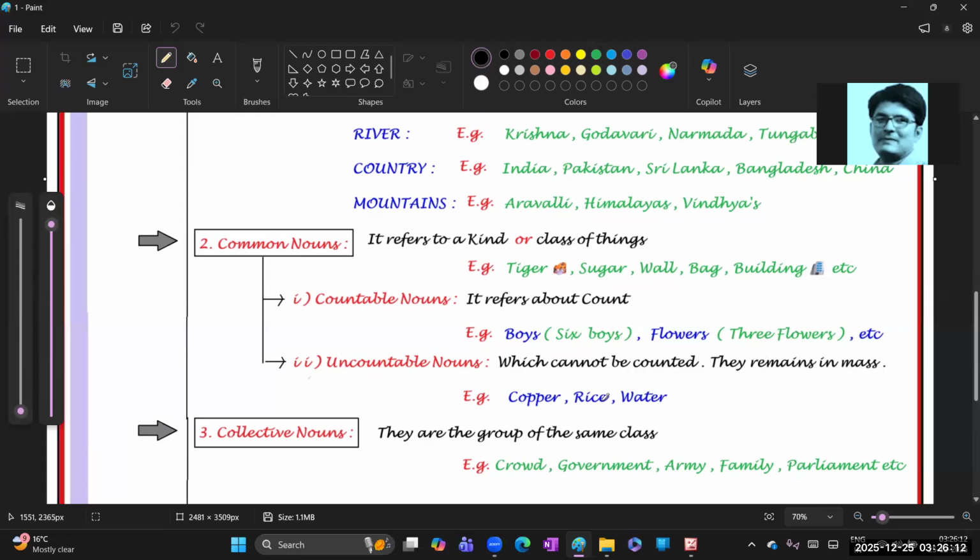Water means we can say 1 glass of water, in that mass, like 2 liters, 1 liter. 1 glass would again come under countable noun. So this is about common nouns.